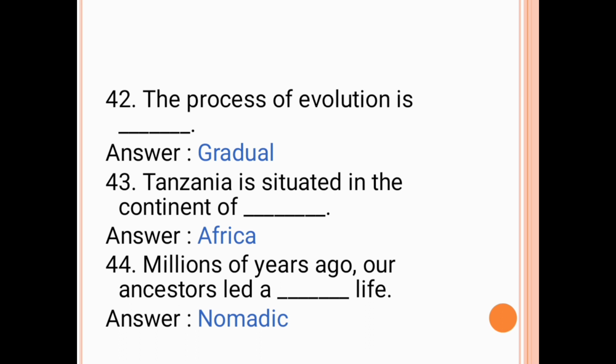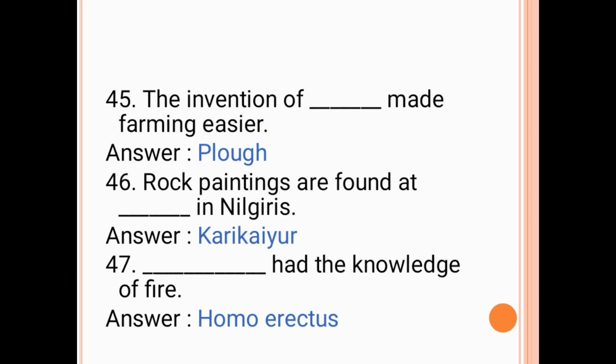The next question is, the invention of dash made farming easier. The answer is plow. The next question is, rock paintings are found at dash in Nilgiris. The answer is Karikiyur. The next question is, dash had the knowledge of fire. The answer is Homo erectus.